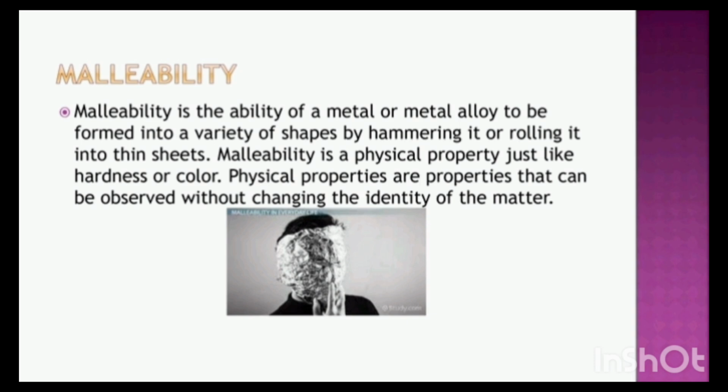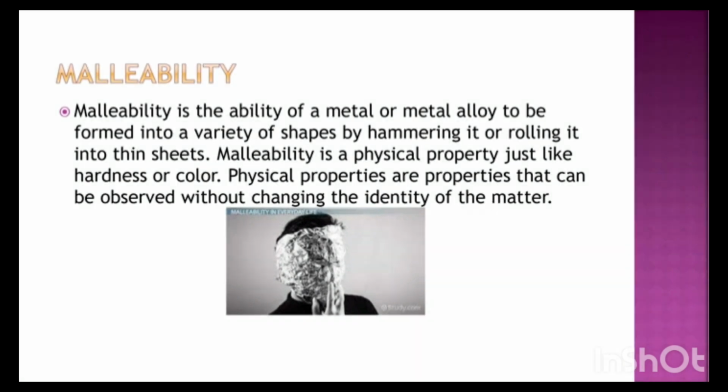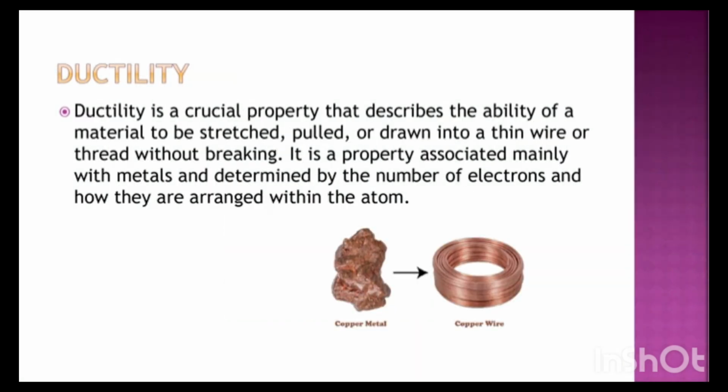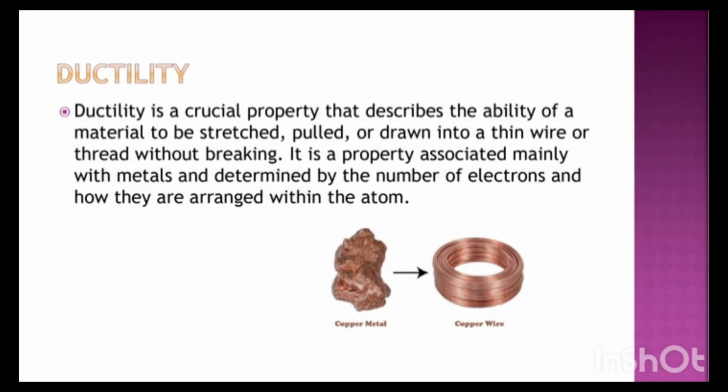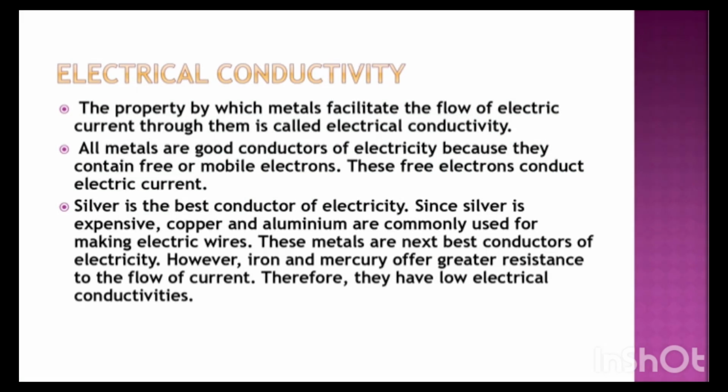Malleability is a physical property just like hardness or color. Physical properties are properties that can be observed without changing the identity of the matter. Next is ductility. Ductility is a crucial property that describes the ability of a material to be stretched, pulled, or drawn into a thin wire or thread without breaking. In the picture, you can see copper metal.